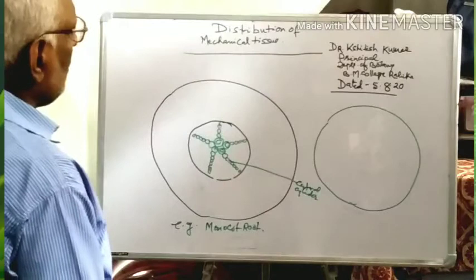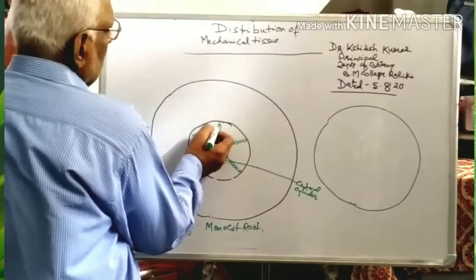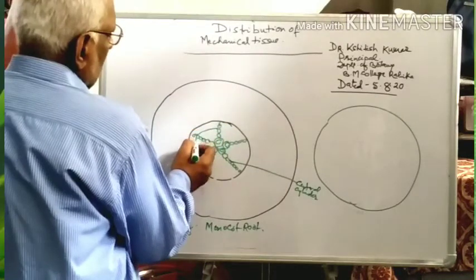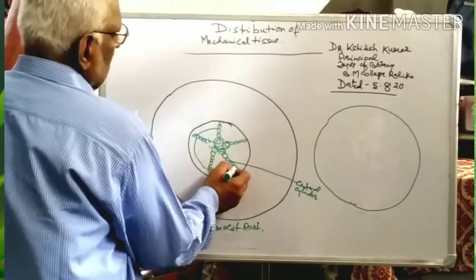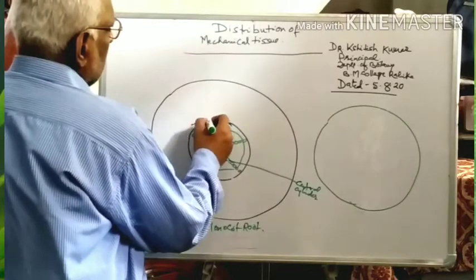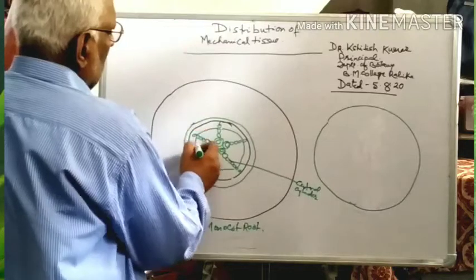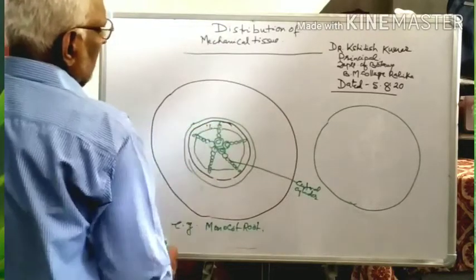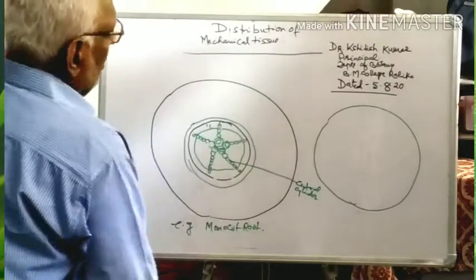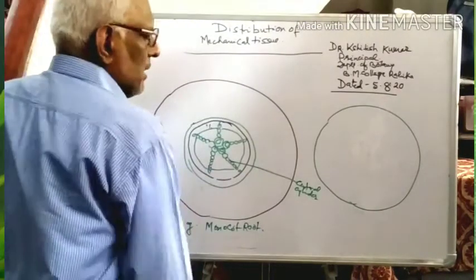Here after the secondary growth, the secondary xylem is formed, and here the secondary phloem is formed. Secondary phloem and secondary xylem together form the central cylinder, and hence they are able to give